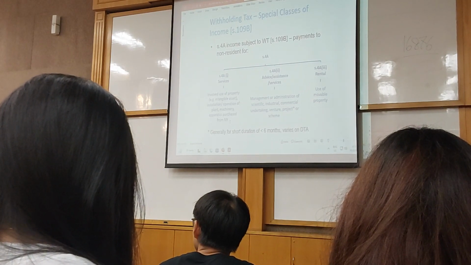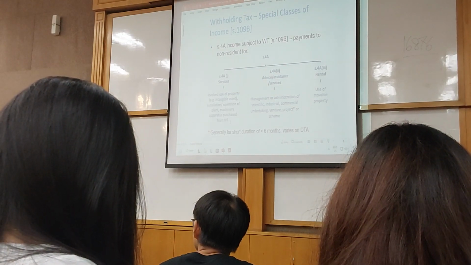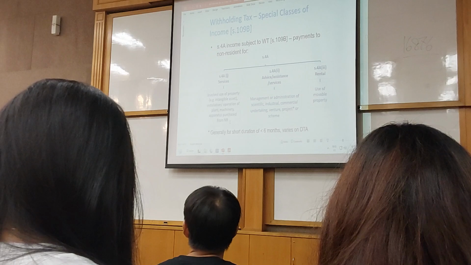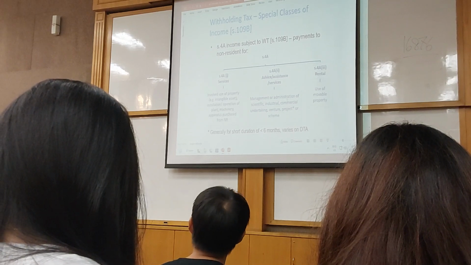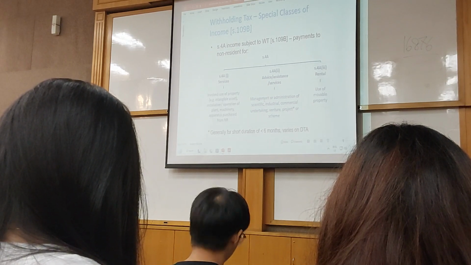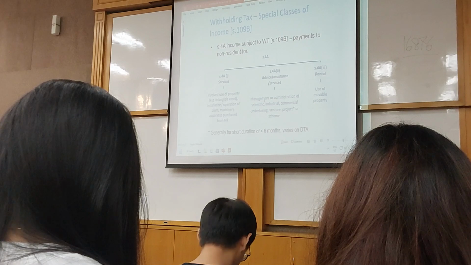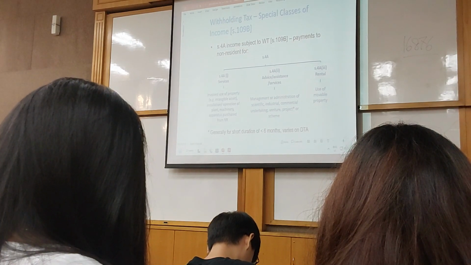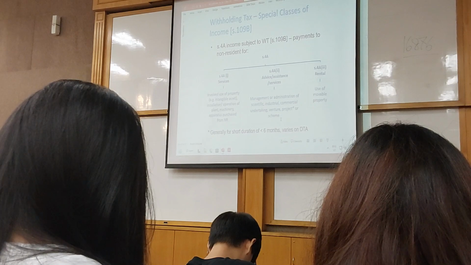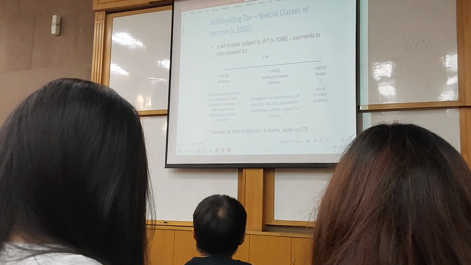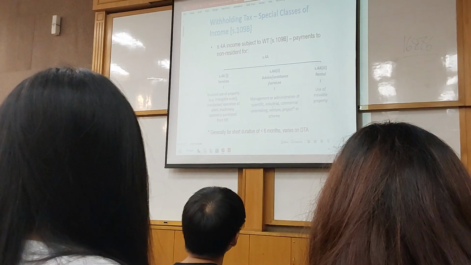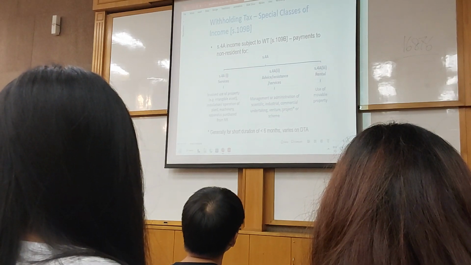Now, we have to see the derivation of Section 4 capital A, special classes of income. And also we have more specific, more special services here, like for example this one, something to do with consultancy, management or administration of scientific, industrial, commercial undertaking, venture, project, or scheme. Basically everything here. Now, those days we had this argument about management or administration of scientific, industrial, commercial.